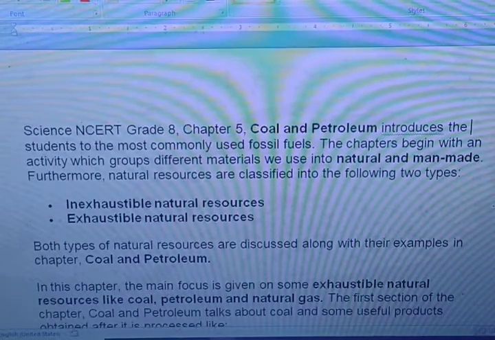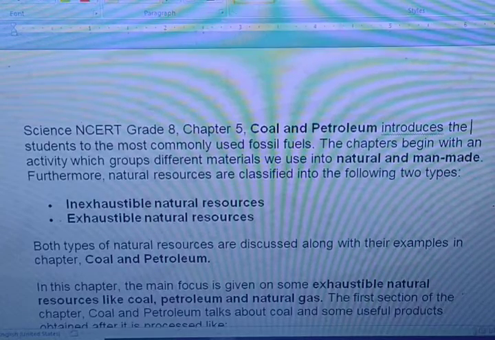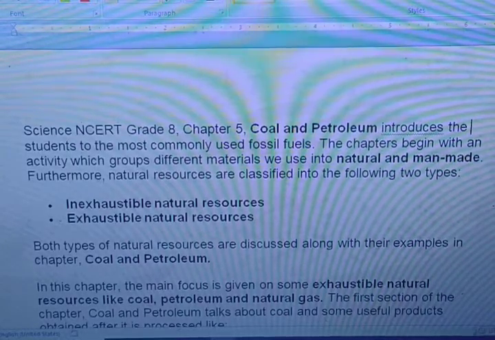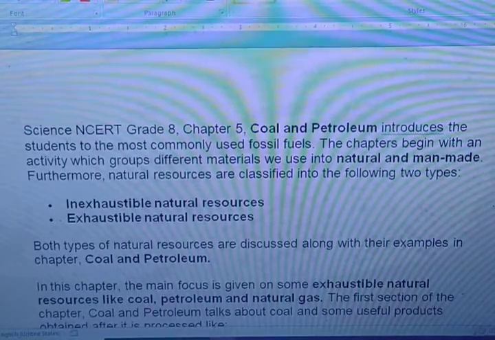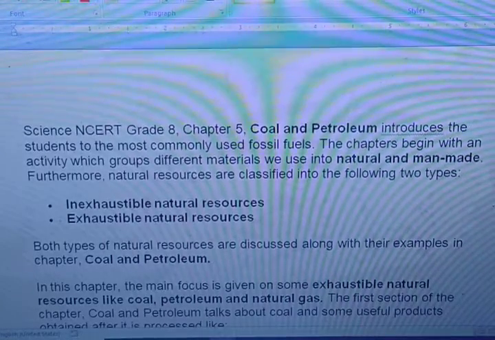Today we are going to discuss class 8 NCERT chapter number 5 science, coal and petroleum question answers. In the previous video I had given you class 8 science chapter number 4, metals and non-metals question answers, right?